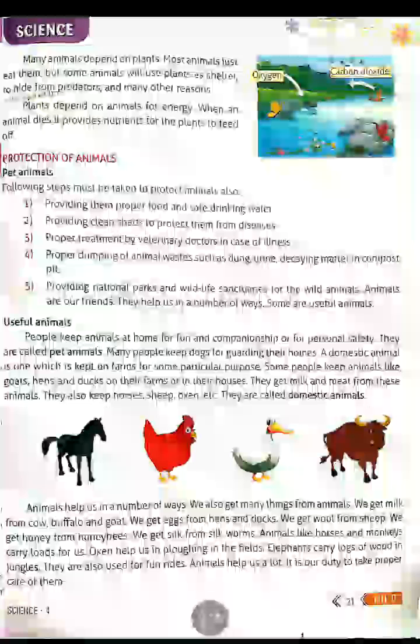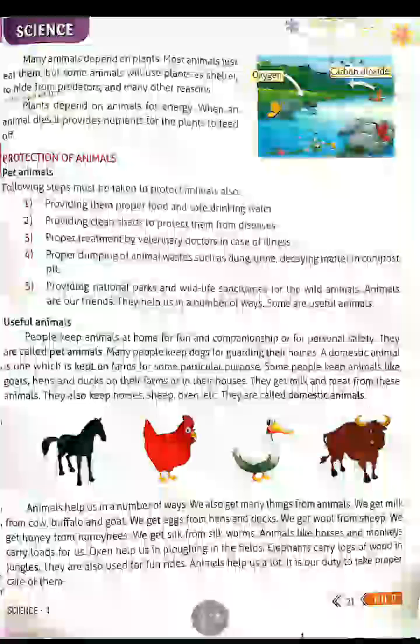Some animals are goat and duck, and they will keep in the farm or in their house also. So these animals give us milk and meat. Some animals they will keep horse, sheep and oxen also. So these are all domestic animals.